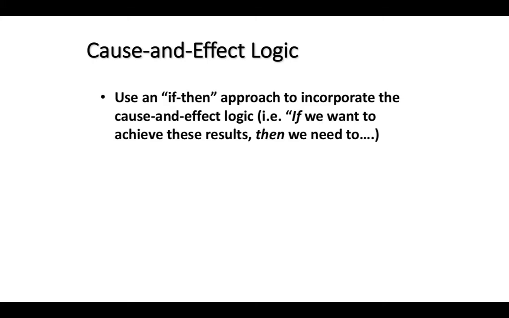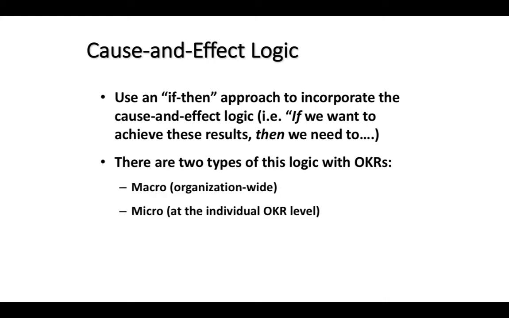The essence of cause and effect logic is to use an if-then approach to critically evaluate what needs to be done. For example, if we want to achieve result X, then we need to do Y and Z, and you can fill in the action plan as appropriate. Cause and effect logic has two types. There is the macro level, which is organization-wide, and there is the micro level, which pertains specifically to each individual OKR. We are going to be walking through both. Let's start with an example at the macro level.